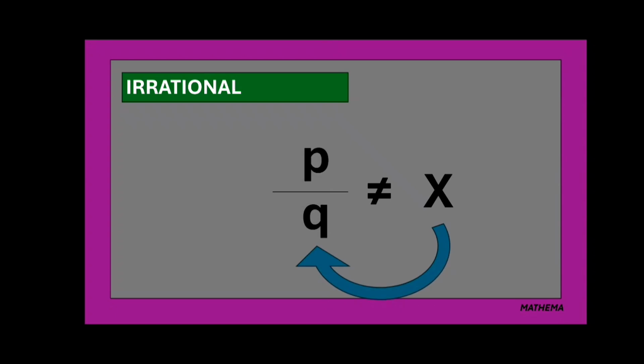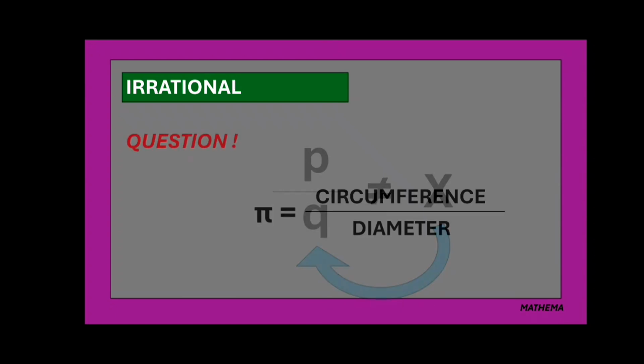Before going ahead, I want to ask you a question. Pi is expressed as circumference by diameter, that is p by q form. Then, why don't we call pi a rational number? Now, come back to our point.